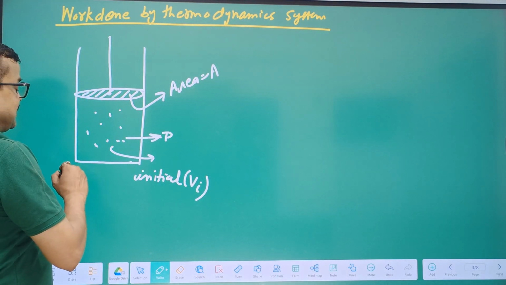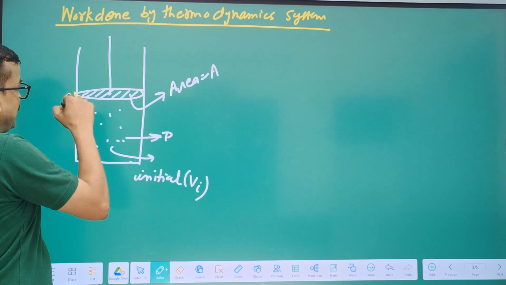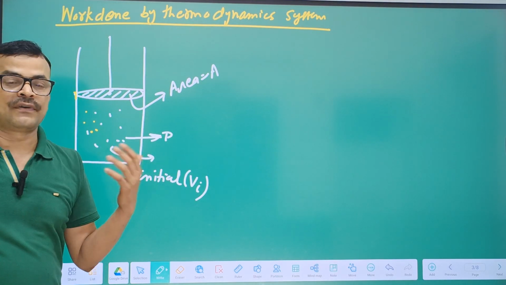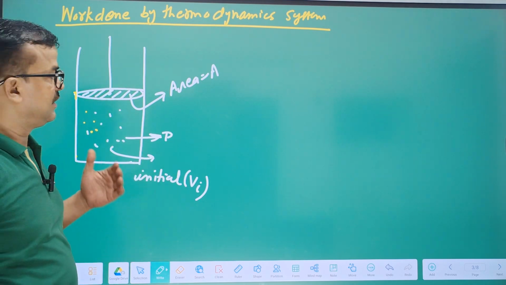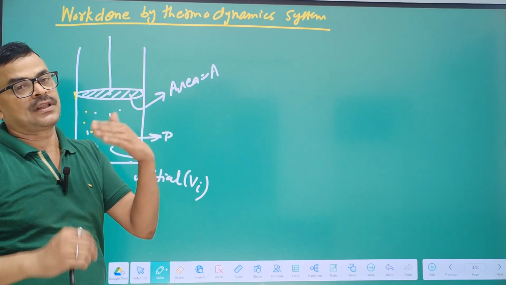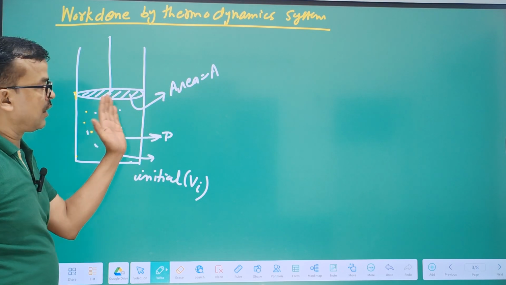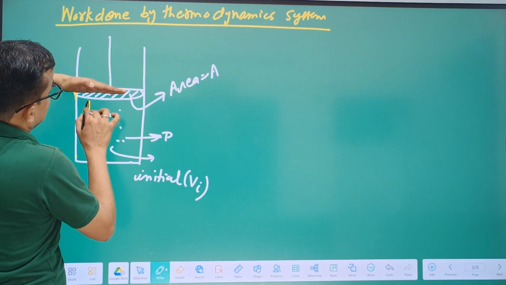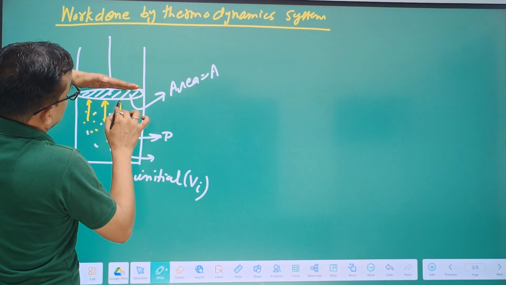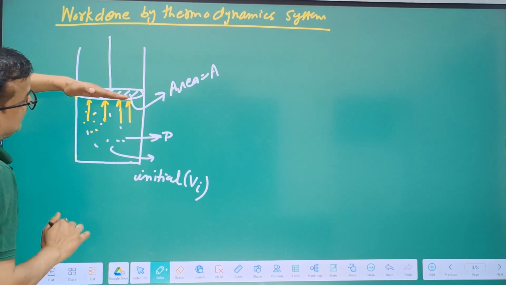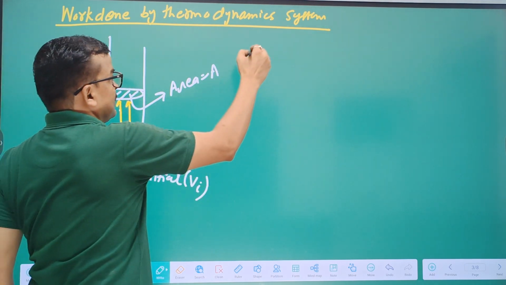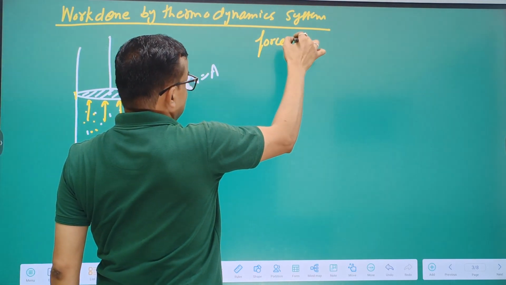Now energy is given to the gas. We know that the molecules of gas move randomly, and due to this motion they strike other molecules and the wall of the vessel. So the molecules of gas strike continuously at the bottom of the piston and exert a force on the piston.